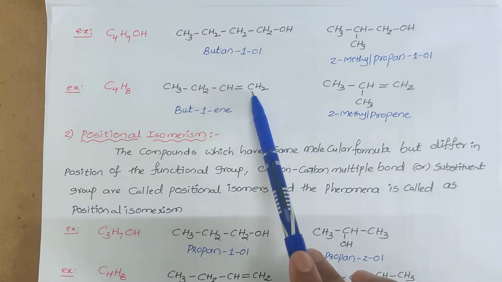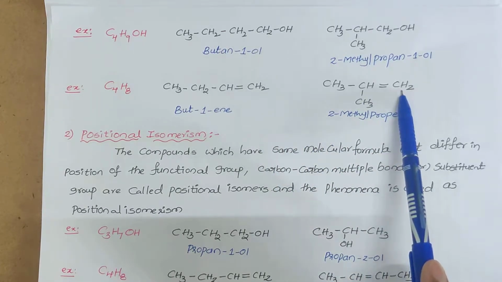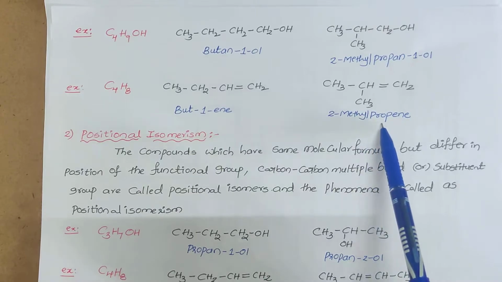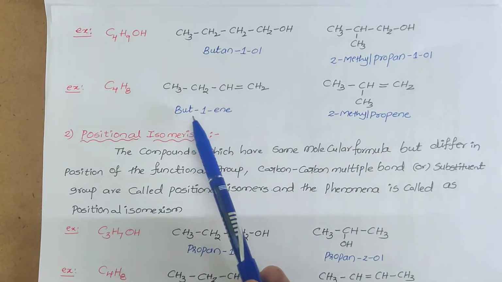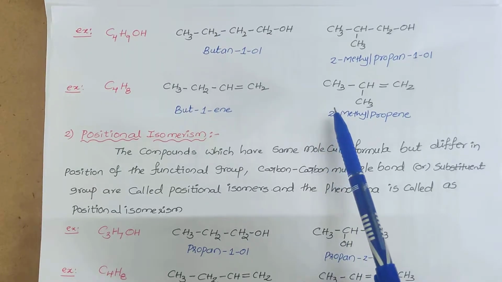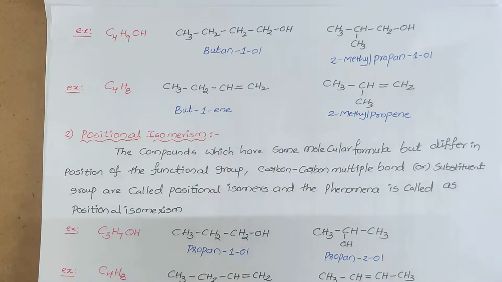Here the position of the double bond is 1, here also the position of the double bond is 1. But here the root word is changed: here it is but-, here the root word is prop-. So that's why these two are said to be chain isomers. So this is about the first structural isomerism classification, that is chain isomers.